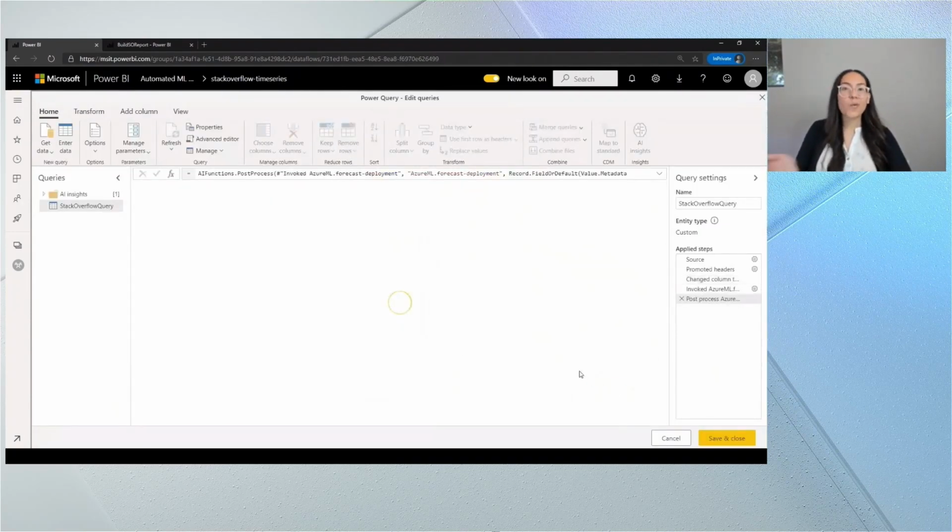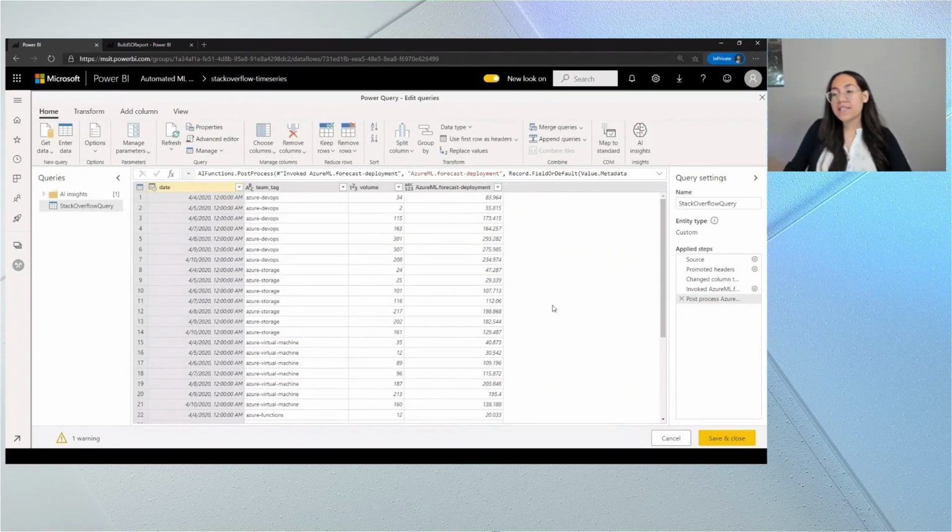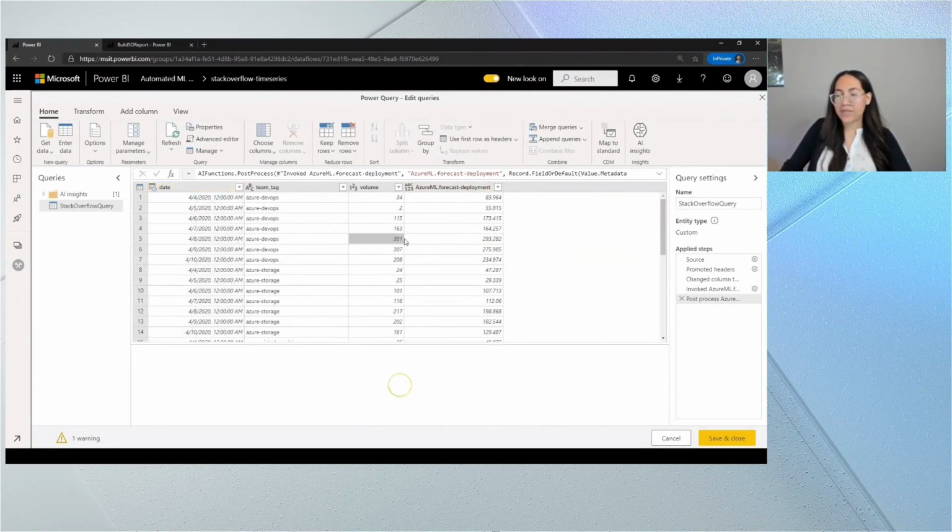So now Power BI is querying the model that we generated, that best model, and going to bring back the prediction results. And we see this in the form of a new column in the data. If I go ahead and analyze some of this, we can see that the actual volume versus what the model predicted is actually pretty close, considering I didn't train this model for all that long.